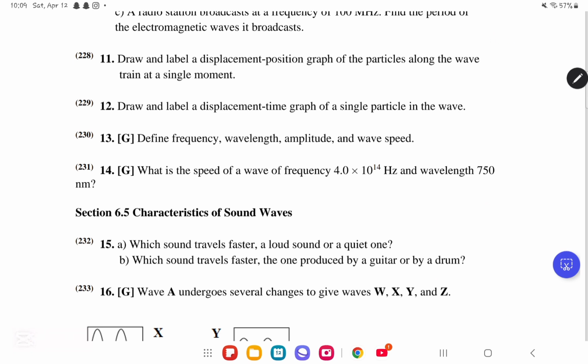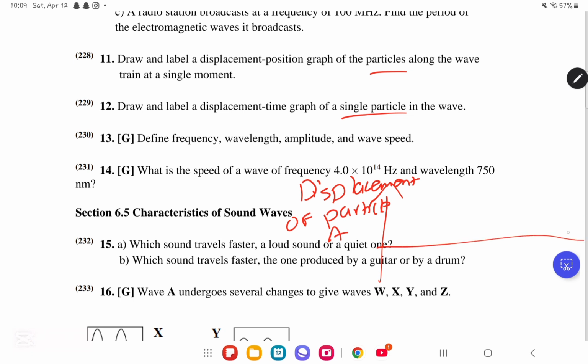In question number 12, they said draw and label a displacement time graph of a single particle in the wave. It's gonna be literally the same exact thing, but here we are gonna be dealing with a single particle and not the particles. A single particle. So look what's gonna happen. It's gonna be over here, the displacement of particle A. We're gonna have the time, and you're just gonna draw the graph.